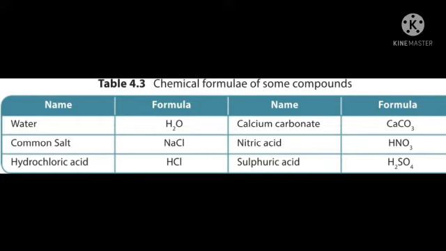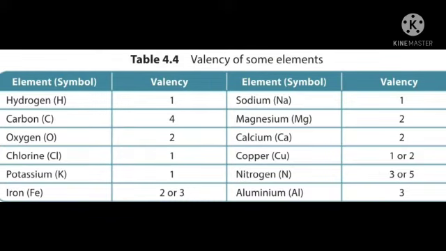Next we are going to learn about valency. We have many friends, is it? Not everyone has five friends. Someone has 2 friends, someone has 3, someone has 4, another one has 7, someone has just 1 friend.